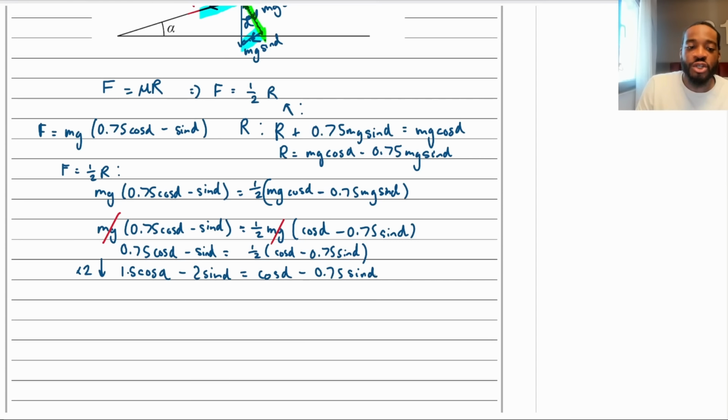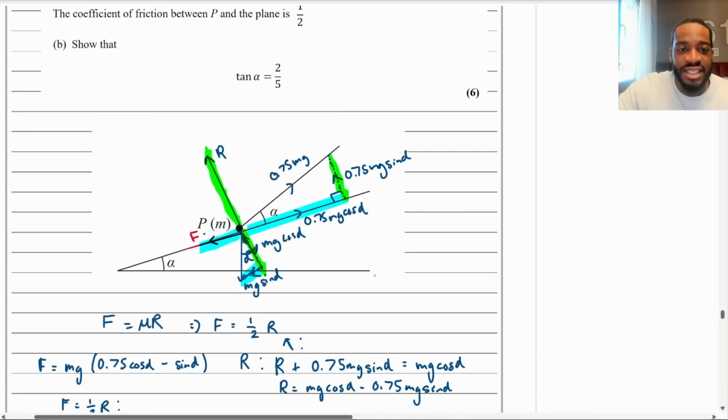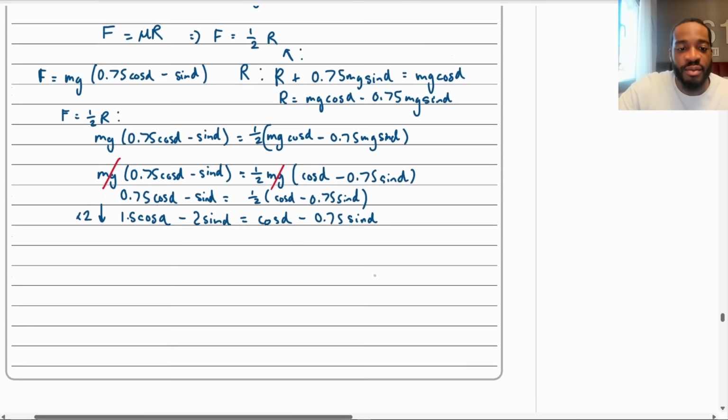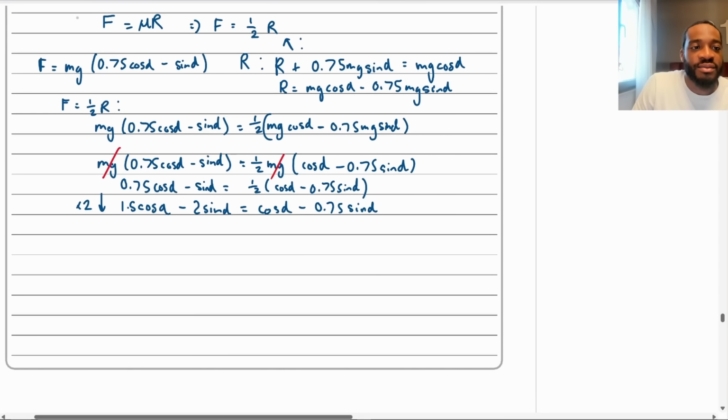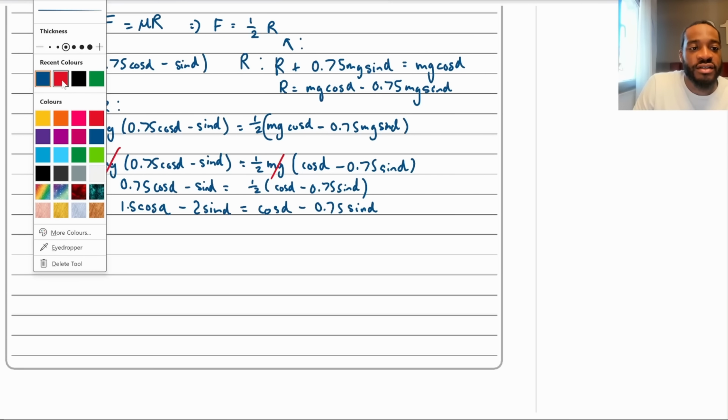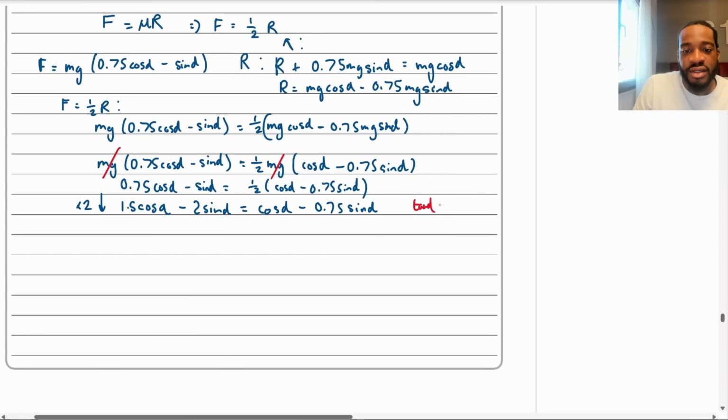Now remember what we're trying to show. Always have what you're trying to show at hand. Tan alpha is equal to 2/5, right? Let me write this here. I'll write it in red and box it. So tan alpha is equal to 2/5. That's what we're trying to show. Okay? And this is where we're at so far.